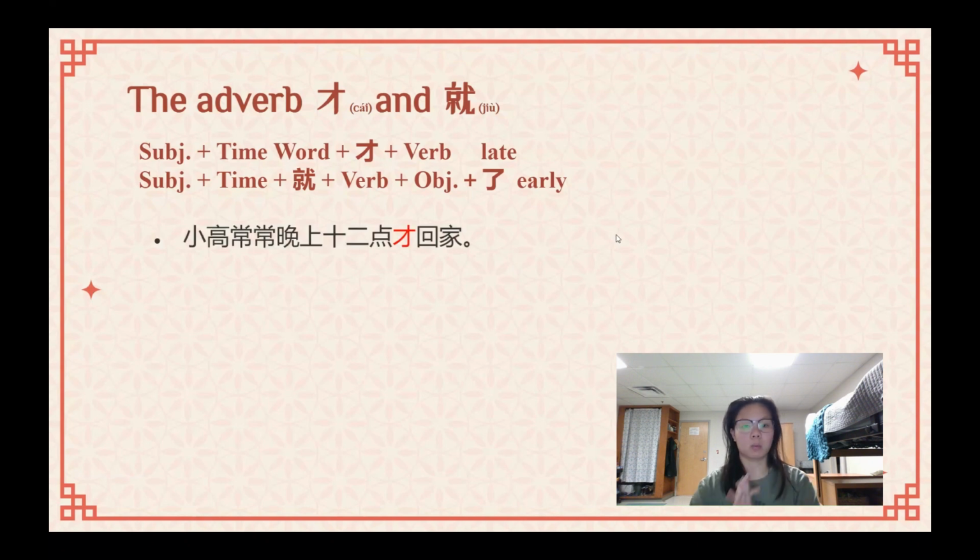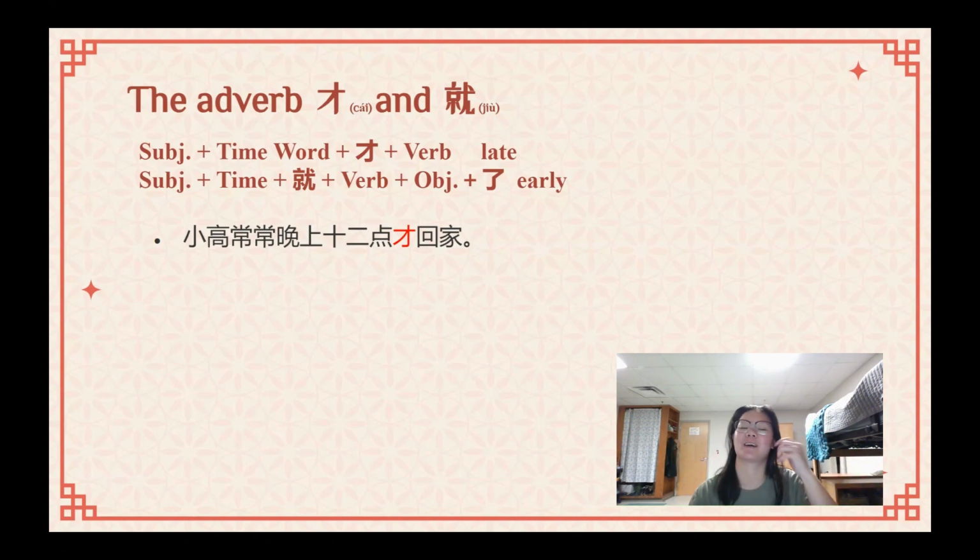So, example one is using 才，小高常常晚上12点才回家。This is a long sentence. Let's break it down, right? 小高 is your subject. 常常晚上12点 is kind of your time phrase.